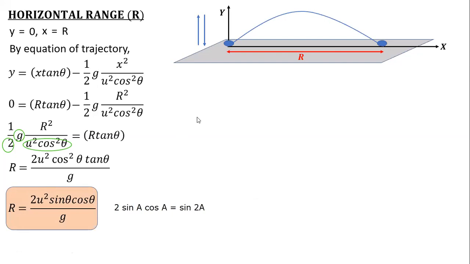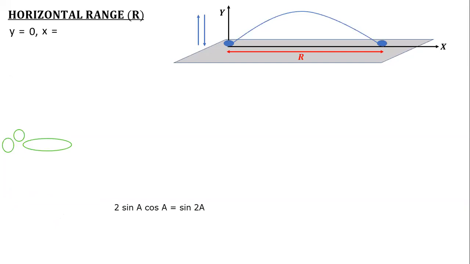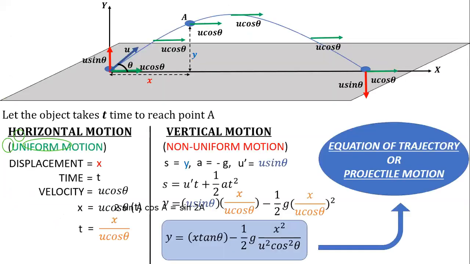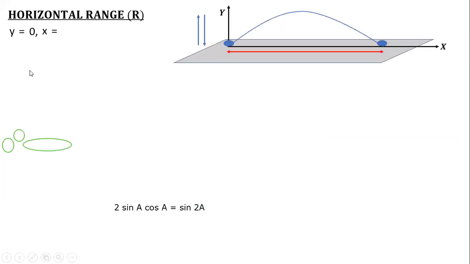Yeah, Bhupen, tell me. Sir, over here, the horizontal range, so the y is equal to 0. So the y is initial velocity. No, x and y are the displacements. Sir, but how come the equation of trajectory y is equal to x tan theta minus, sir, how has it come? That we got in the last case, no? The final equation. If you want, I'll just show you the previous screen. See, at the end we got some equation. The same thing I'm using. Yeah, okay.